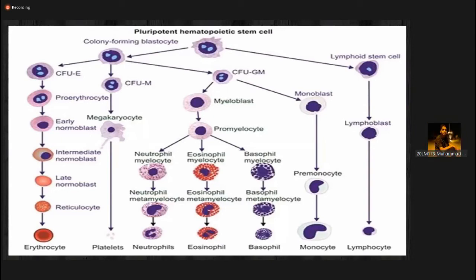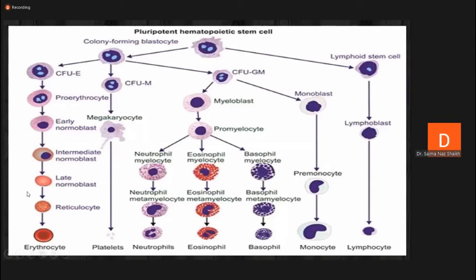Yes, ma'am. So it starts from the pluripotent hemopoietic stem cell. It is the first primitive cell which is responsible for the generation of all the blood cells. All the blood cells are RBCs, WBCs, and platelets.